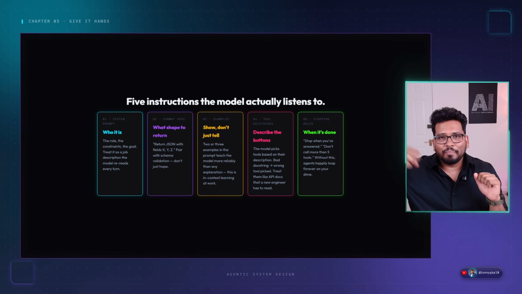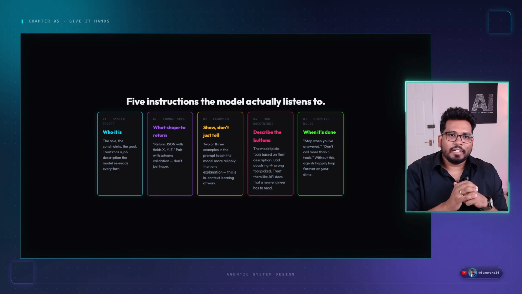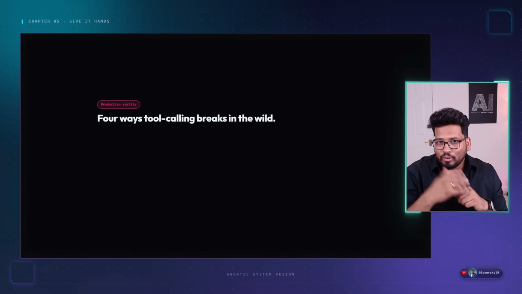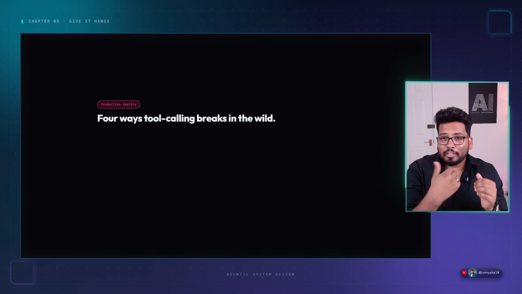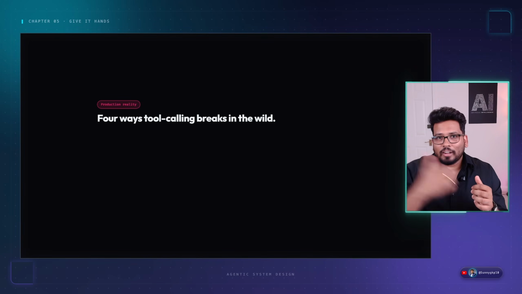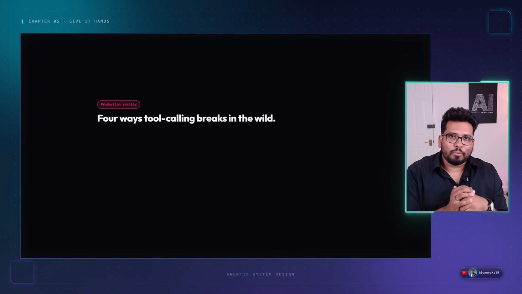So these are high-level concepts. When we are actually implementing tools, we will keep that in mind, right? So next we can move further. Four ways tool calling can break. We have introduced tools that the LLM can call to get data. There are four ways it can break in a production system.